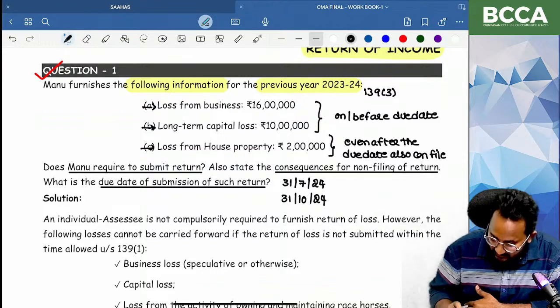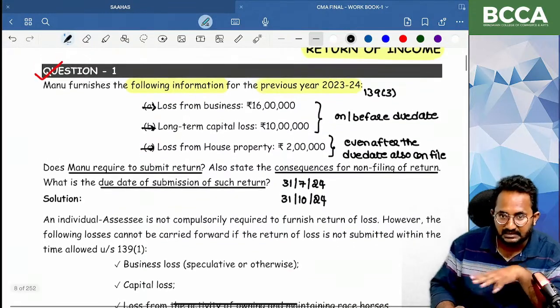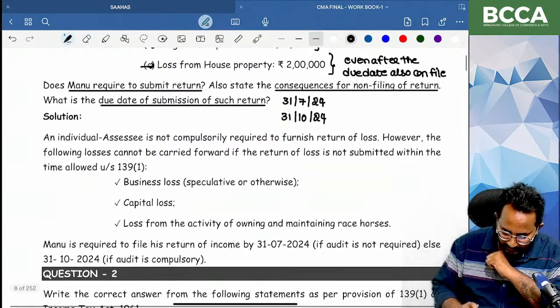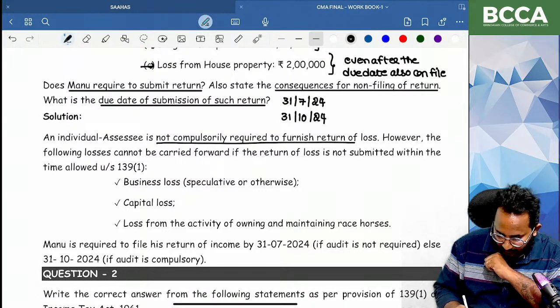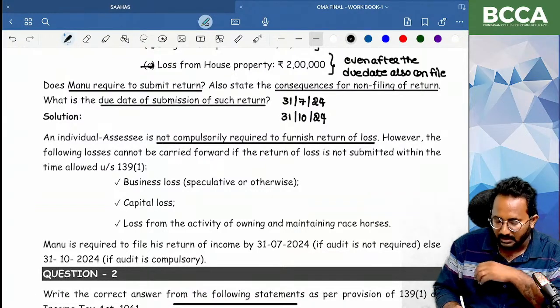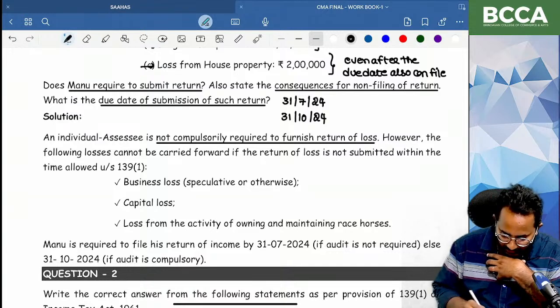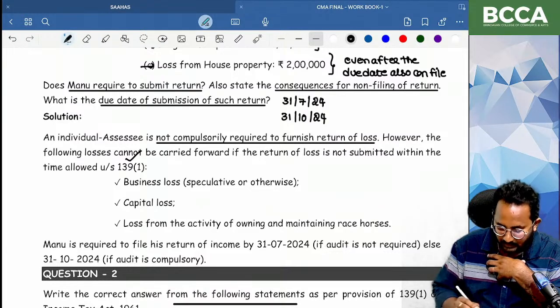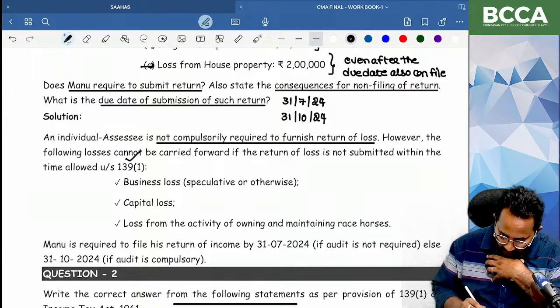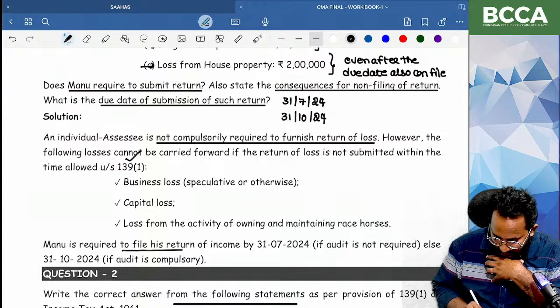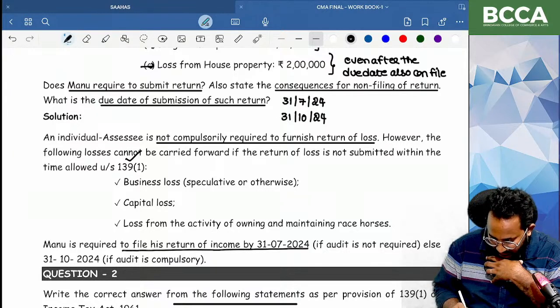In an examination, you have to write that answer in your own way. They have given that an individual is not compulsorily required to furnish the return of loss. Normally not compulsory, but if you want to carry forward the losses to the next years, you need to file the loss return. Is Manu required to file his loss return on or before this date, if tax audit was there?